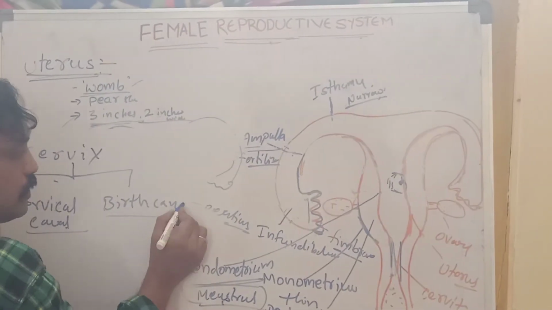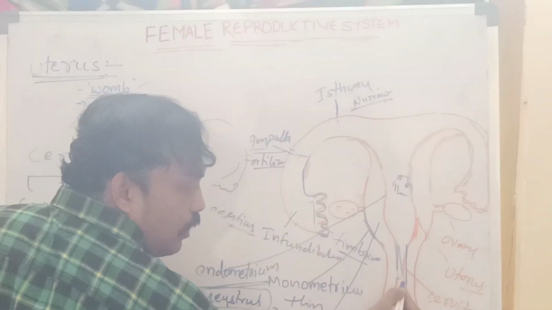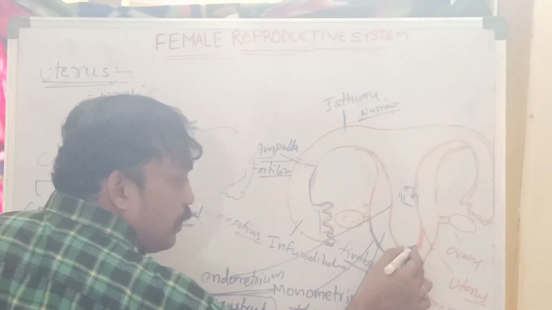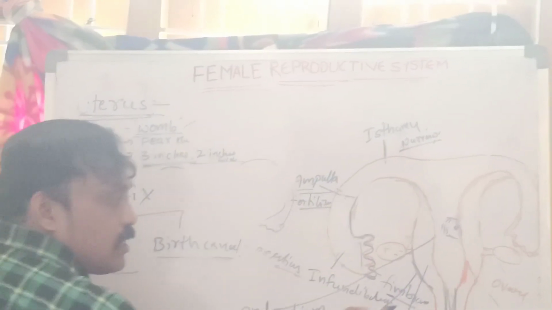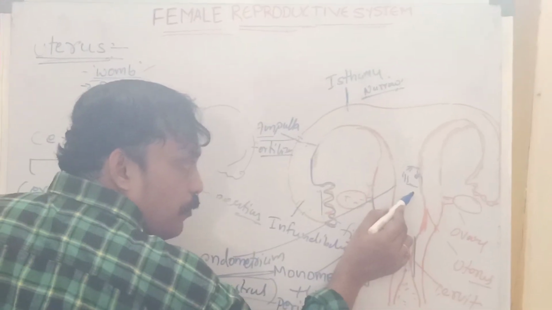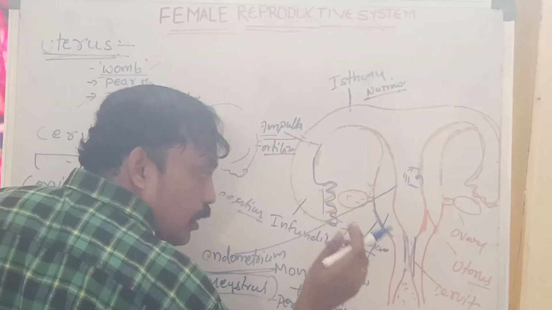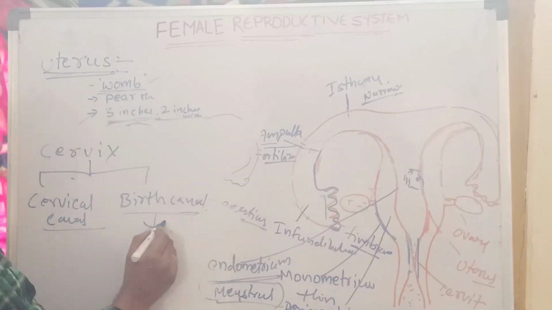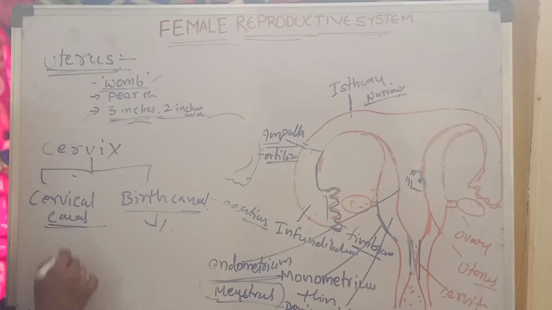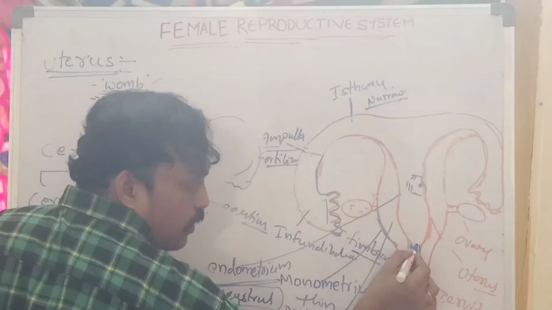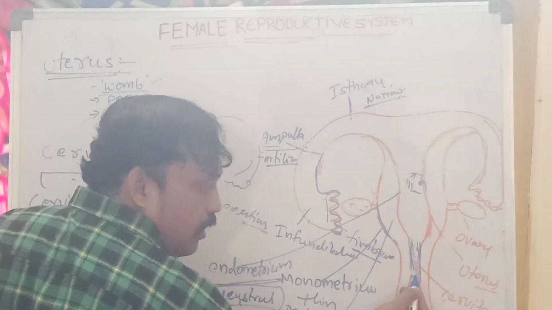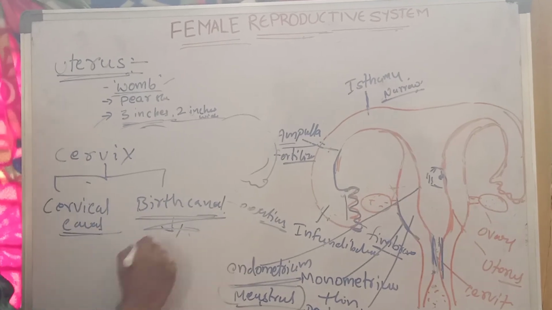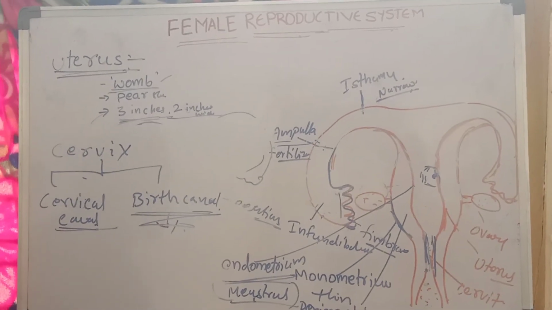And birth canal means the cervical canal and vaginal canal; both canals we can call the birth canal. That means the child is born through the cervical canal. After development in the uterus, the baby comes outside the body through the cervix and vagina; that we can call the birth canal. The canal in the cervix is the cervical canal, and the cervical canal and vaginal canal combined form the birth canal. Next class we will discuss external genitalia.